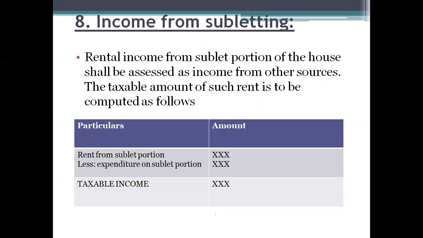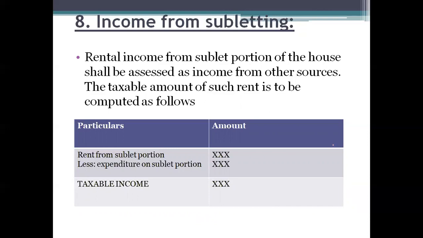Next important one, income from subletting. So subletting is nothing but he has taken the house property from the owner by paying rent. So if he feels that the rent amount is more for him, he can sublet or let a portion of the house property to another person or another customer. So from them he can collect the amount. That process will be called subletting.